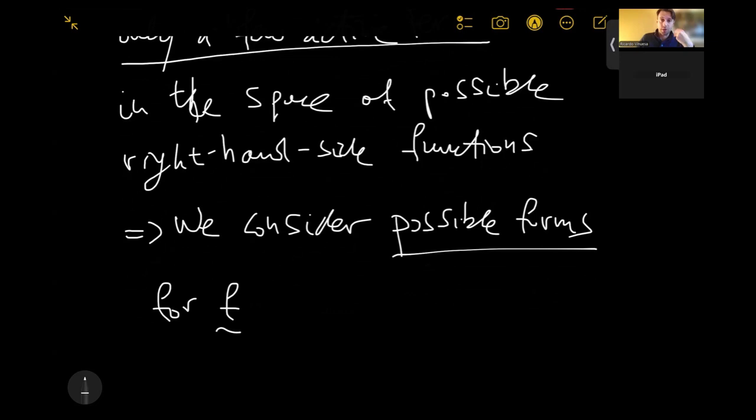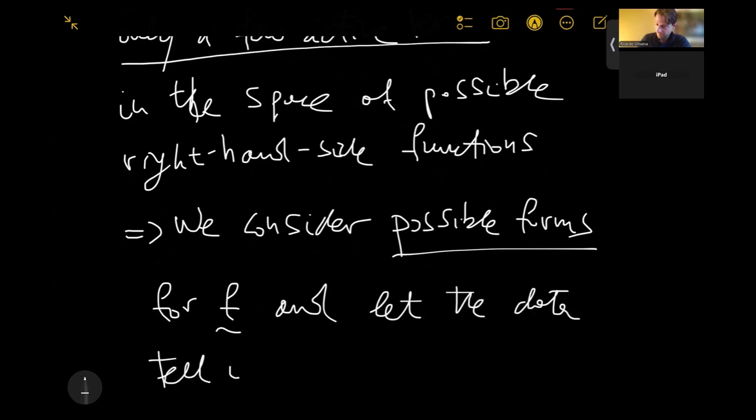Which of these terms are actually modeling the phenomenon that we have at hand, given by the data. So, let the data tell us which one is correct.